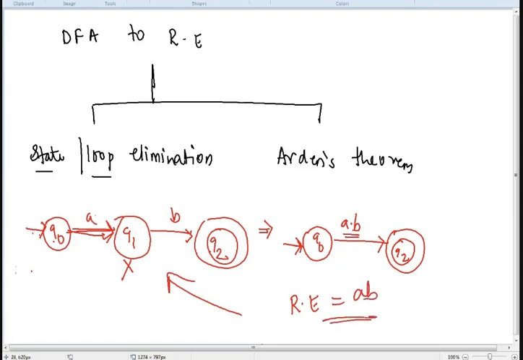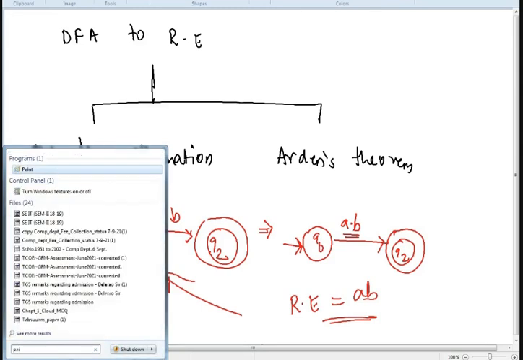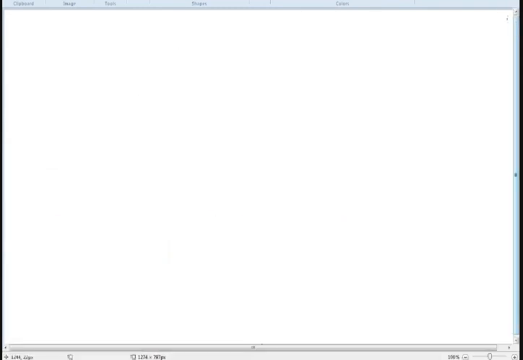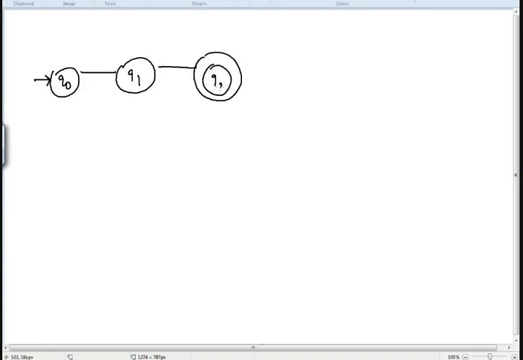Right? Let's come to one more problem, a few more steps to understand how elimination is done. If you're given a state in this way, Q0, Q1, Q2, and you have a state, let us say Q3, which gives me B transition and goes to the final state with A. Okay, so you can see when you're moving from start state to end state, you can go Q0, Q1, Q2, or you can go Q0, Q3, Q2.